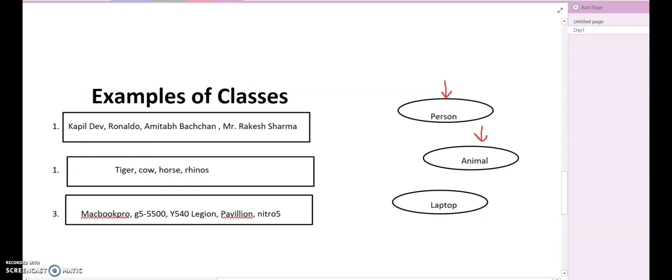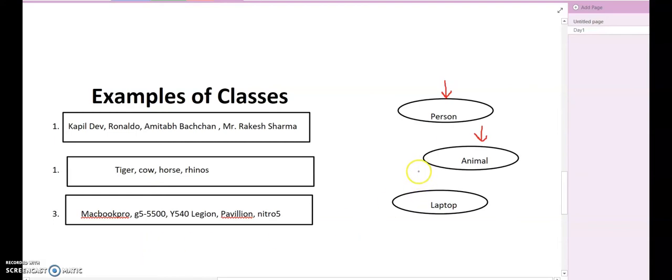I would not say here same, I am using the term similar characteristics, right? So an animal, right? Tiger is derived from my animal class. Cow is an object of my animal class. Animal is what? Animal is my design. Animal is my blueprint. And using this animal blueprint, I have this tiger, cow, horse, and rhinos.